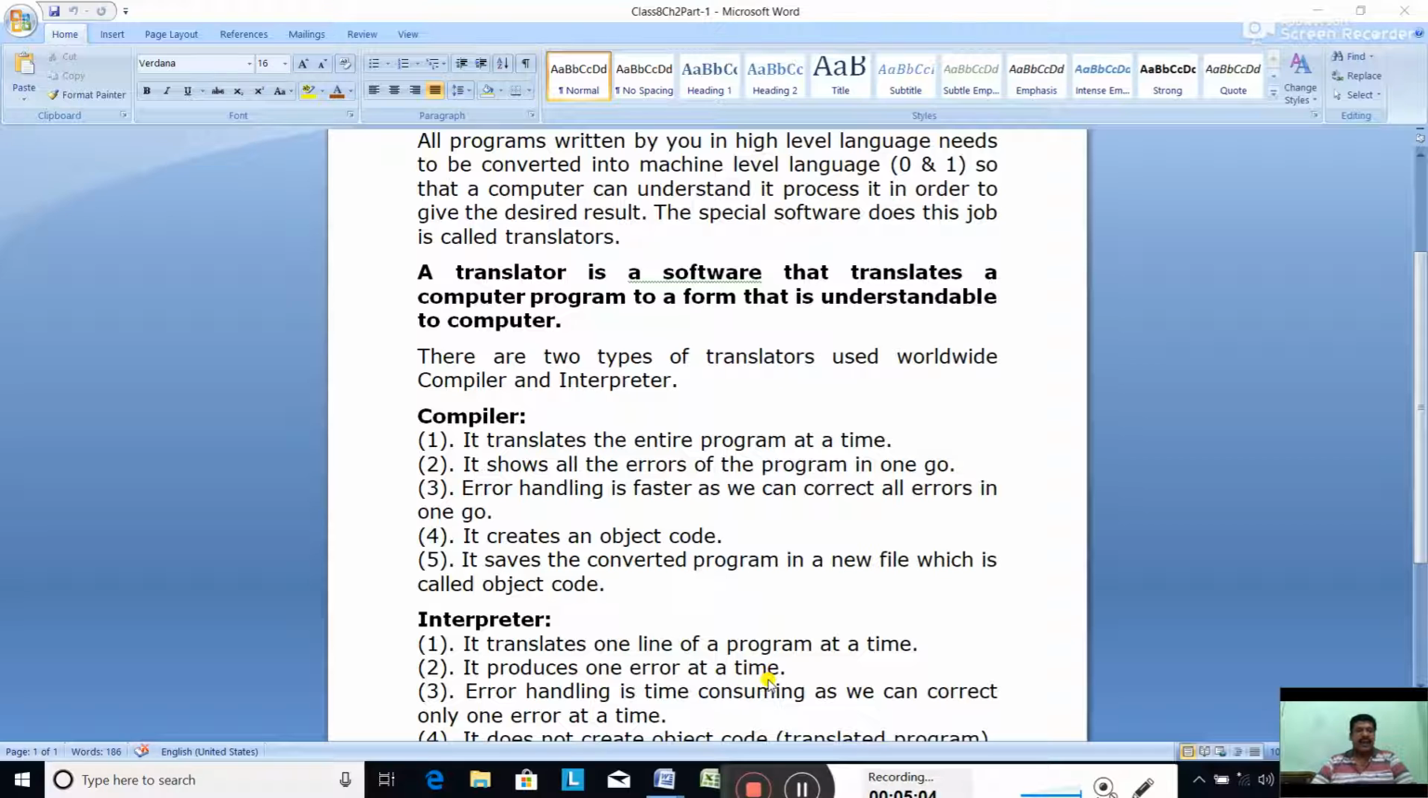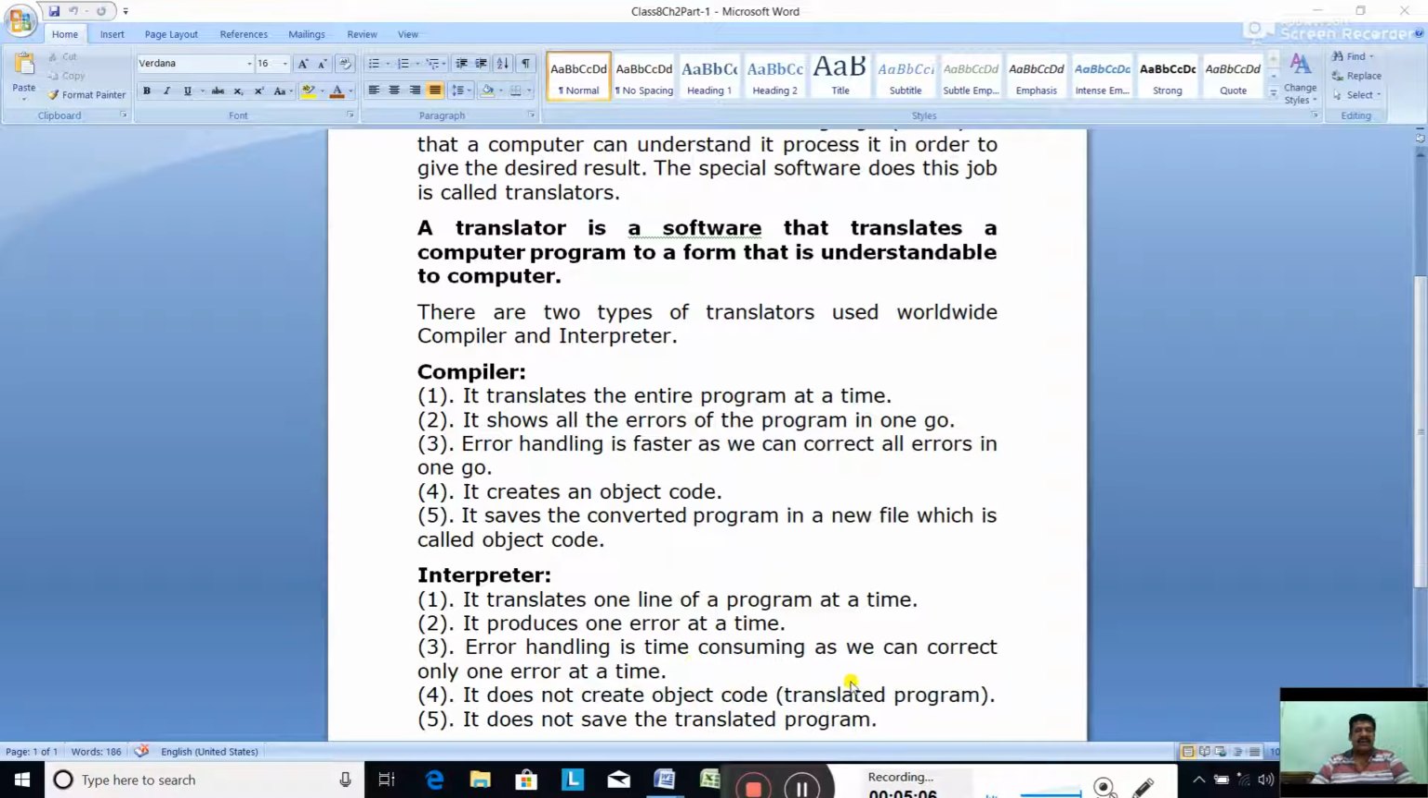Error handling is time consuming as we can correct only one error at a time. Since it is executing statement by statement, an error is also displayed one at a time, and we can correct only one error at a time.